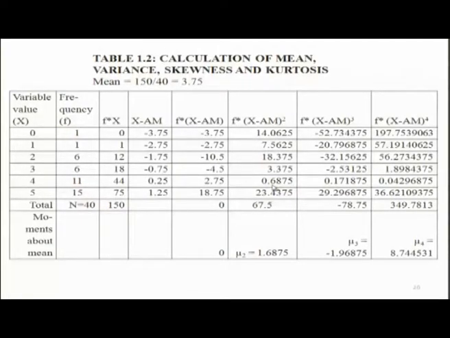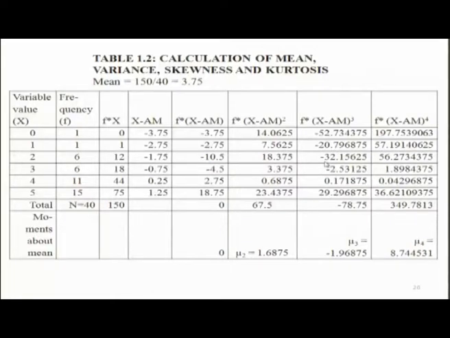So, this column, and sum of this is 67.5. This sum divided by the sample size 40 gives me the value of variance, mu 2.